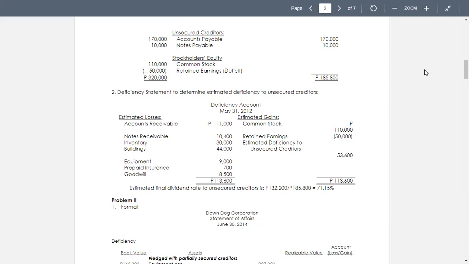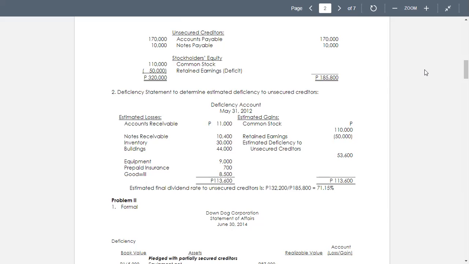So we have now the estimated losses on accounts receivable that's equal to 11,000 because only 50,000 will be collected. So the net realizable value of the accounts receivable is 63,000 minus 2,000. So it's only 61,000 and realized is only 50,000.